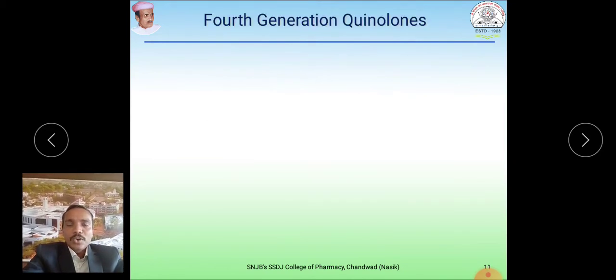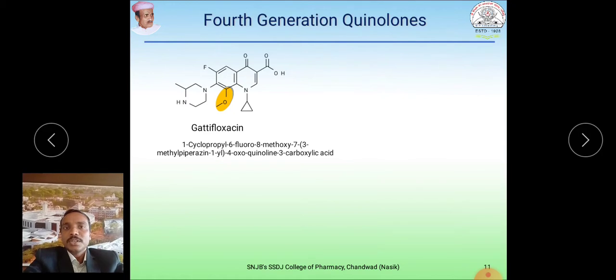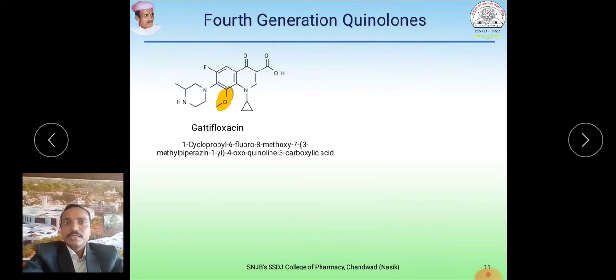New example for the 4th generation quinolones, gatifloxacin. Gatifloxacin contains the methoxy group, which I have shown here by the yellow colored circle. This is similar to ciprofloxacin, but it contains two more additions: the methyl group on piperazine and another, a methoxy group, at this position.